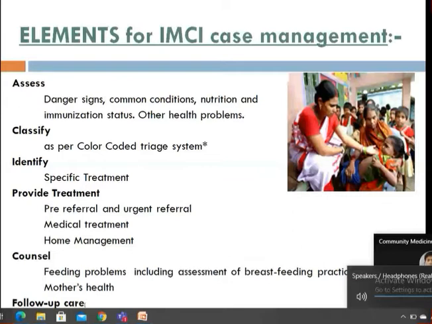Okay, it's not like in pediatric OPD, if a child comes, we only deal with the child and we don't bother about the parents. But here we do that. And then follow up care. Okay, if we are sending them for home management, then we have to ask them, if the signs and symptoms persist, then when to come back. Okay, so follow up is very, very important.